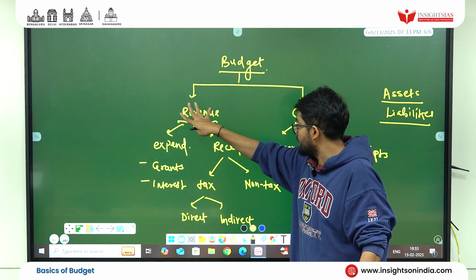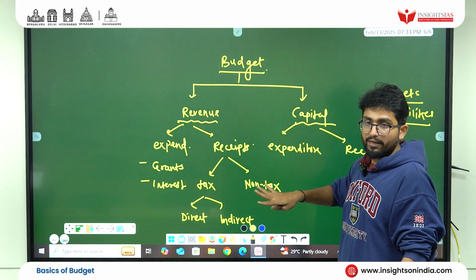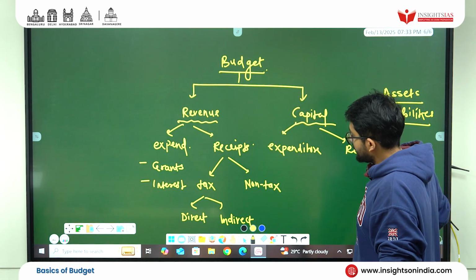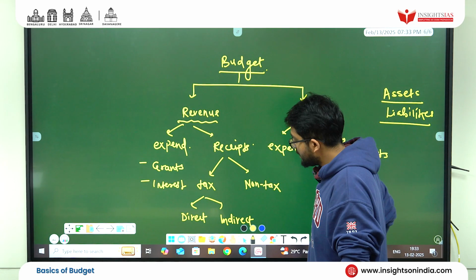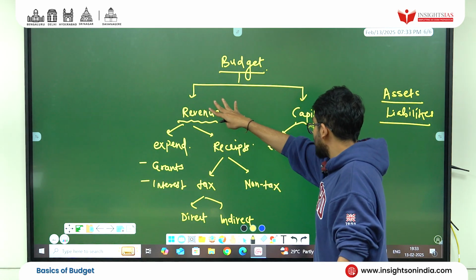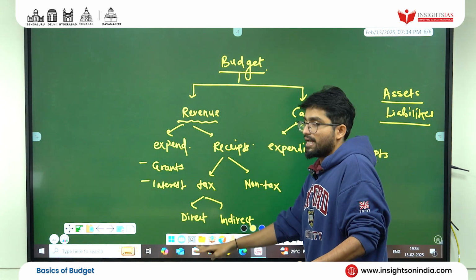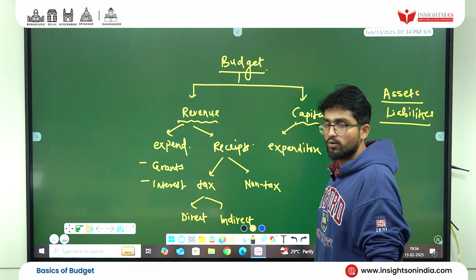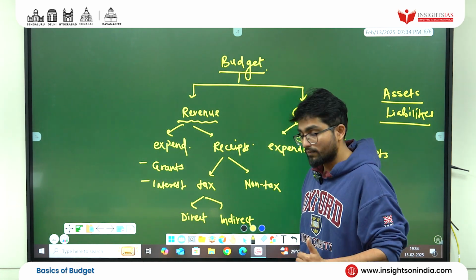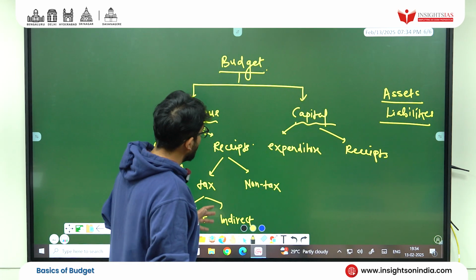The budget consists of a revenue part and a capital part. Are you getting this? Capital expenditure and receipts, revenue expenditure and revenue receipts. In revenue receipts, you have tax and non-tax. Tax, you know that: direct taxes and indirect taxes. Hope you got this. Clear? Great. Now let's move ahead.